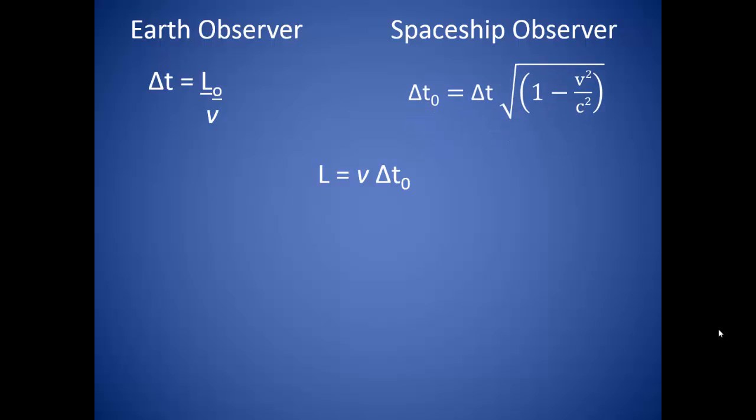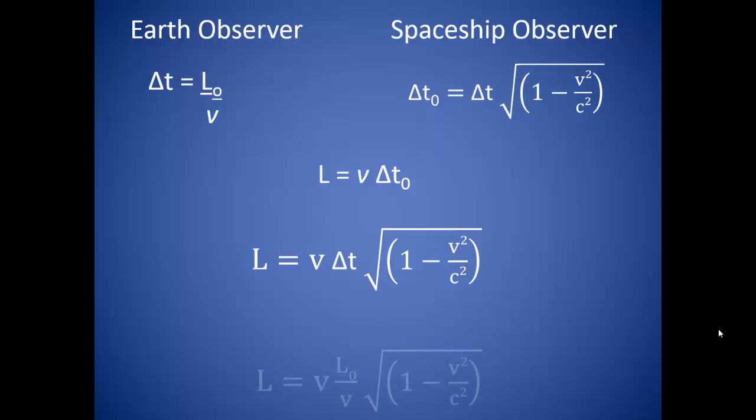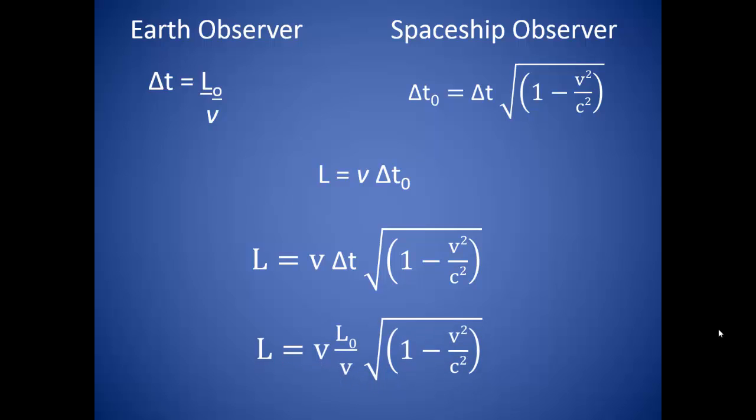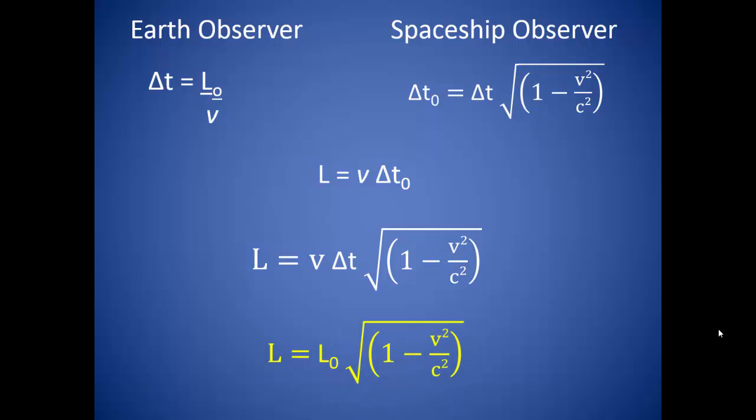We can rearrange our time dilation equation to an expression that solves for the time elapsed for the observer on the spaceship. From here, we can just plug that expression for our proper time into the expression that we have for the change in length for our spaceship observer. Delta t in this expression represents the time elapsed for the observer on Earth, and we know that this time is equal to the length the Earth observer measures divided by the velocity of the spaceship. Substituting that in, we see that a couple of velocities cancel each other, and we are left with an expression for the length contraction as observed by the person on the spaceship.